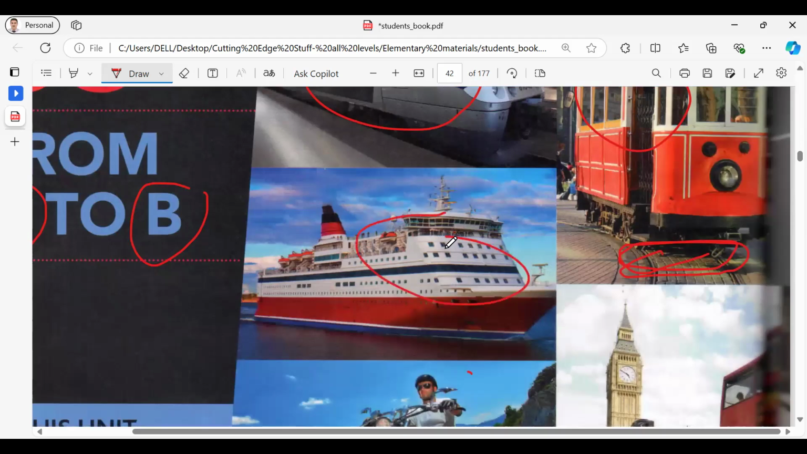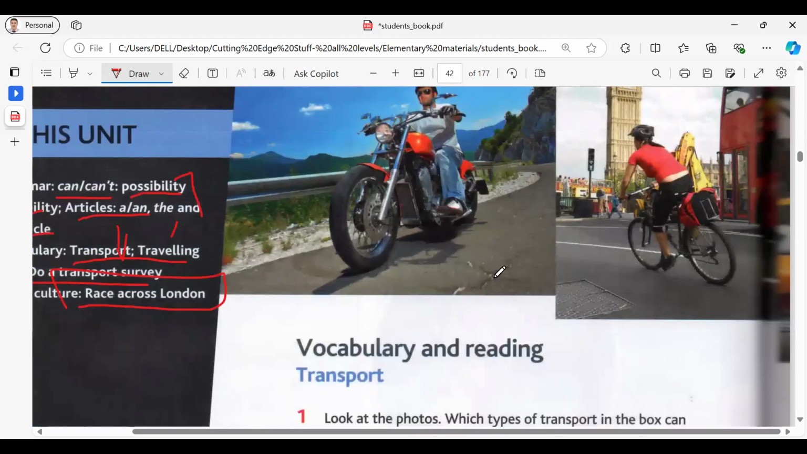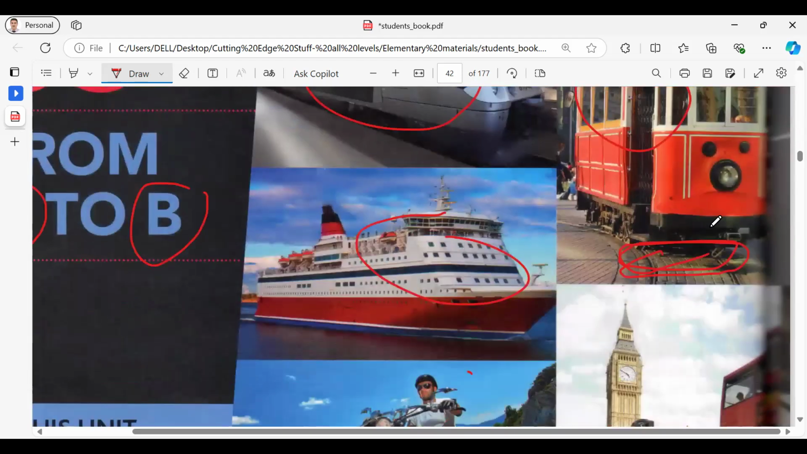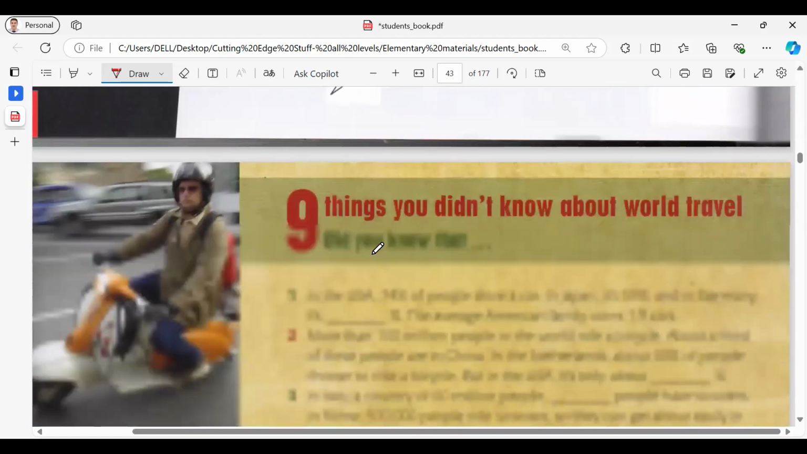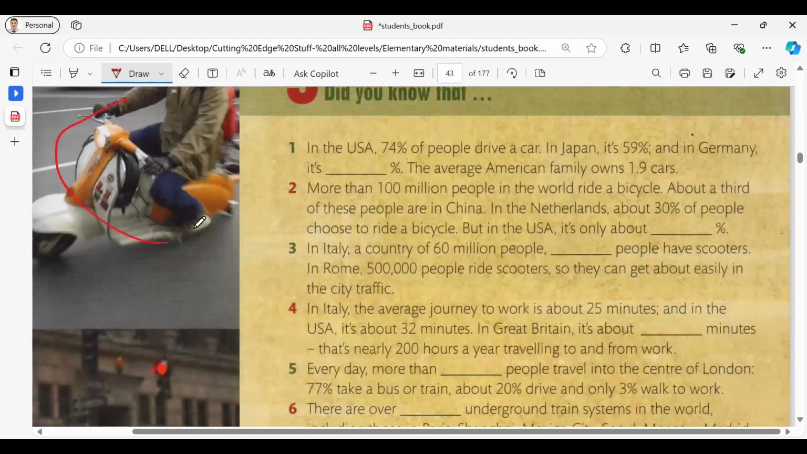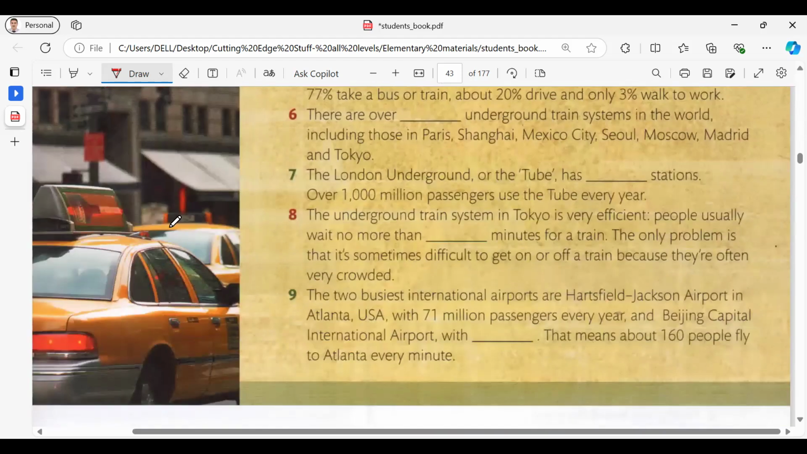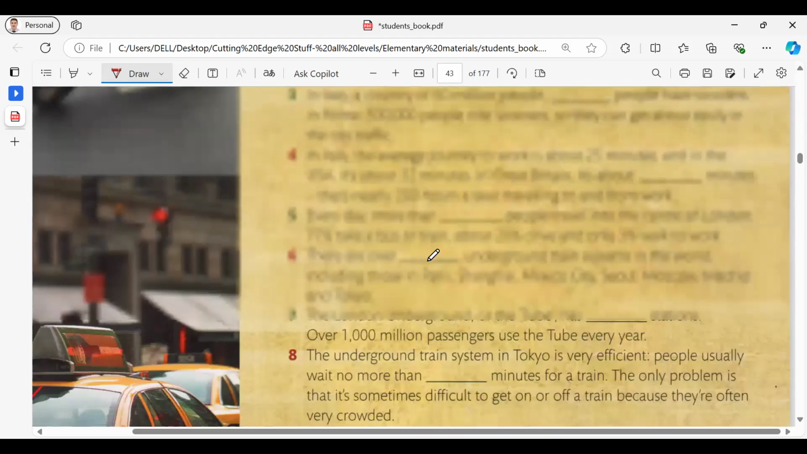Okay, and what about this? Boat, ship. And this one? Motorbike. And this one? Scooter. Using a bike or cycle, and this one, taxi, of course. Okay, and here, different cars.